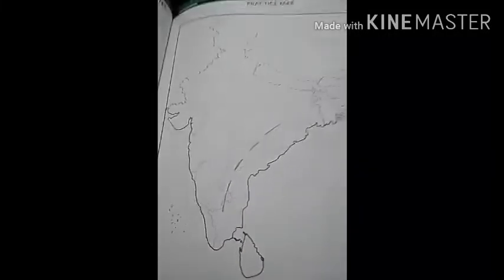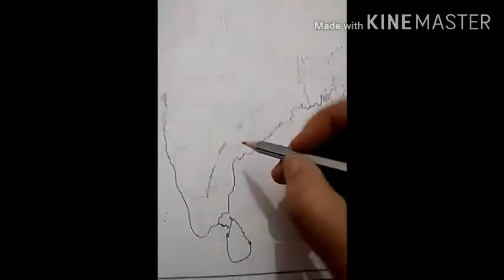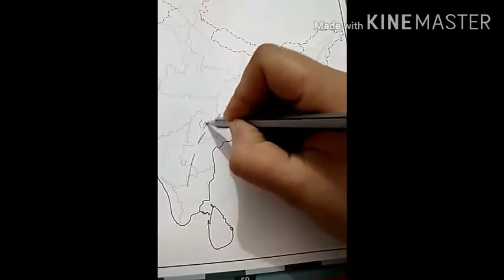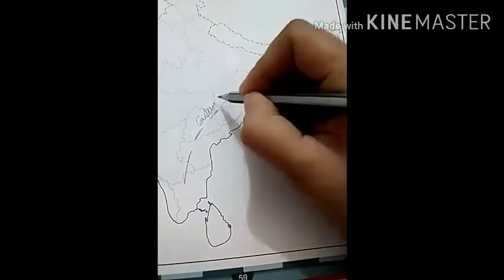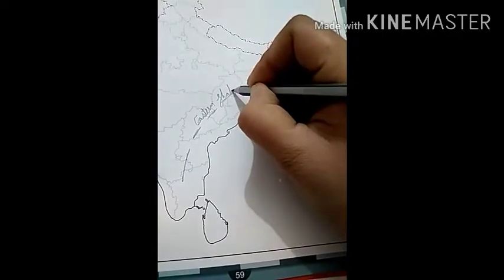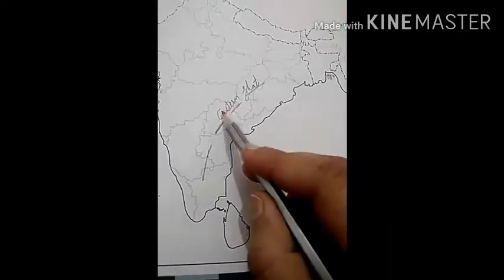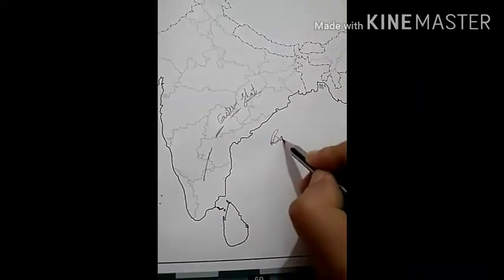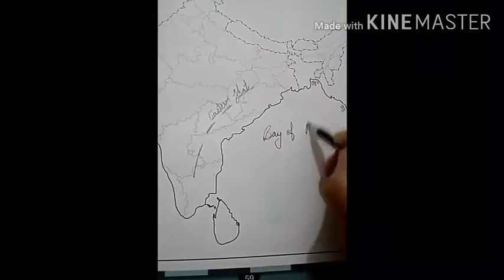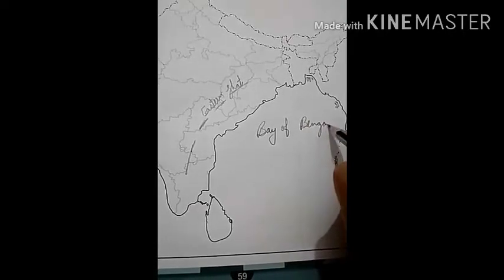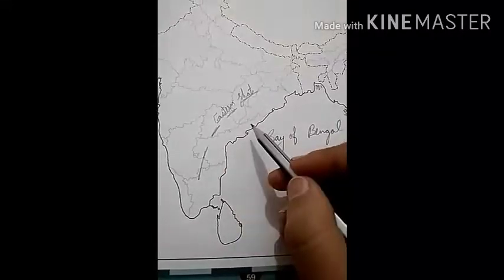The coastal plains which lie between the Eastern Ghat, this is Eastern Ghat, and the Bay of Bengal are known as Eastern Coastal Plains.